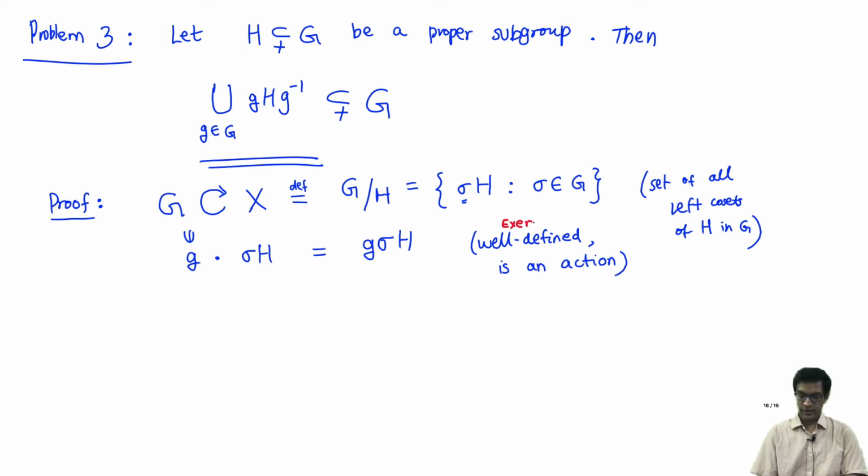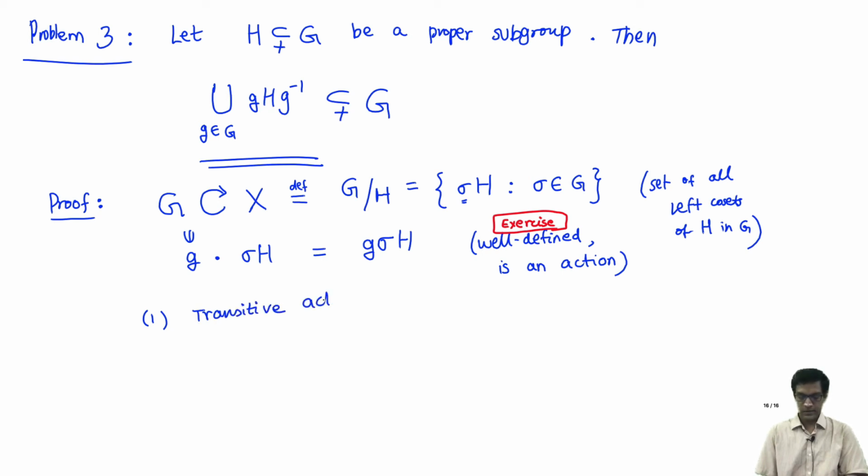Exercise: please do check that this is a well-defined action of the group G on this set X of left cosets. Okay, now I have an action. Now let's try to figure out what the properties of this action are. So I claim the first property is that this is actually a transitive action.